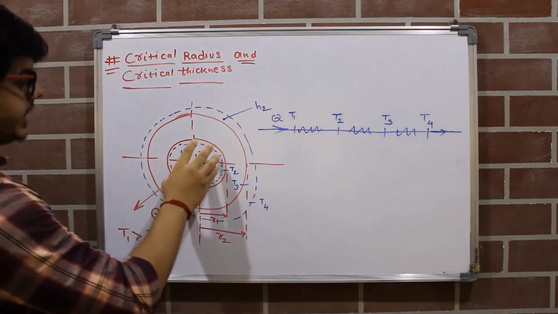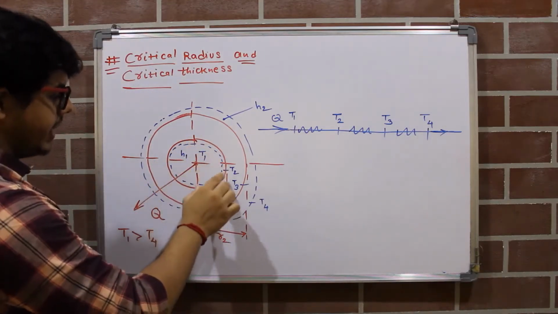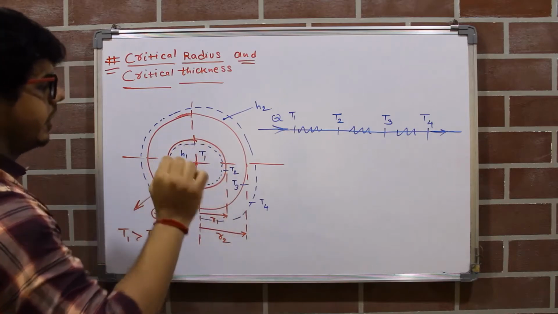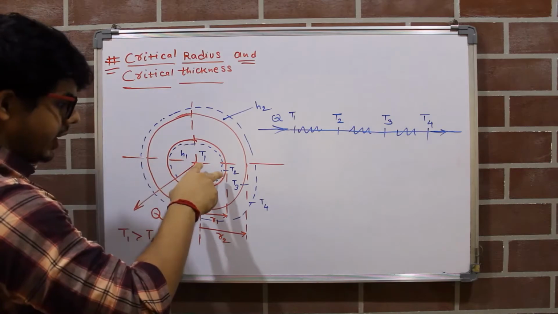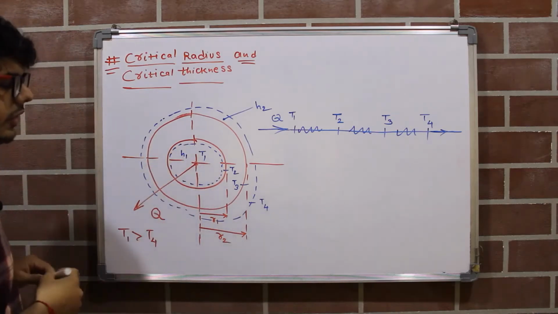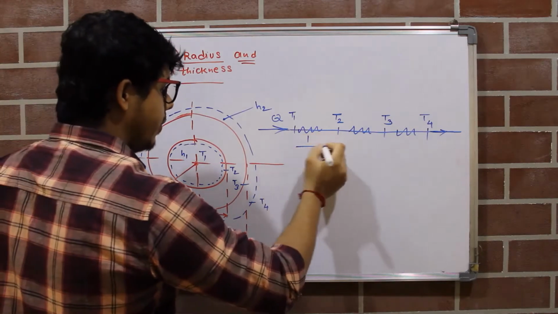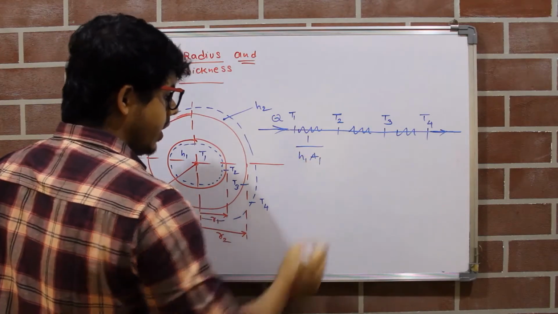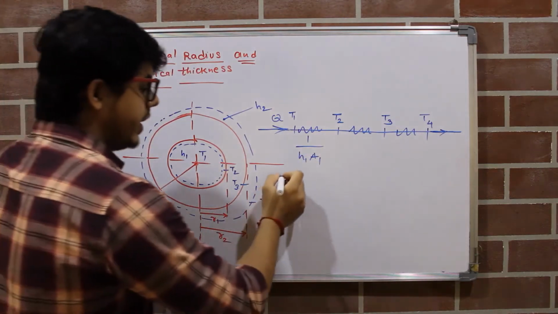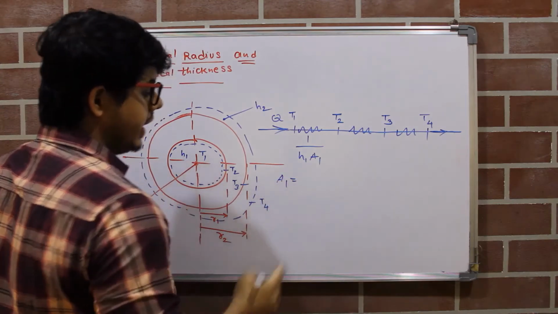T1 is the temperature of the steam and T2 is the temperature of the innermost wall of this cylindrical pipe. So what will be the thermal resistance? It will be 1 upon H1 into A1. What is A1? A1 is the inner area.